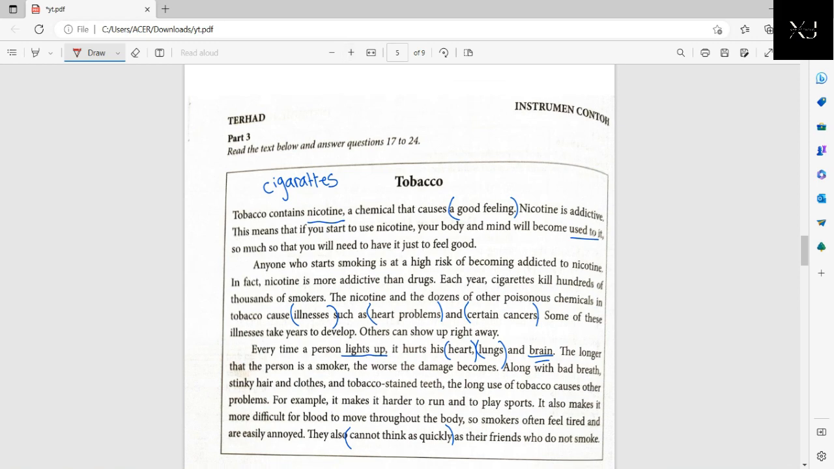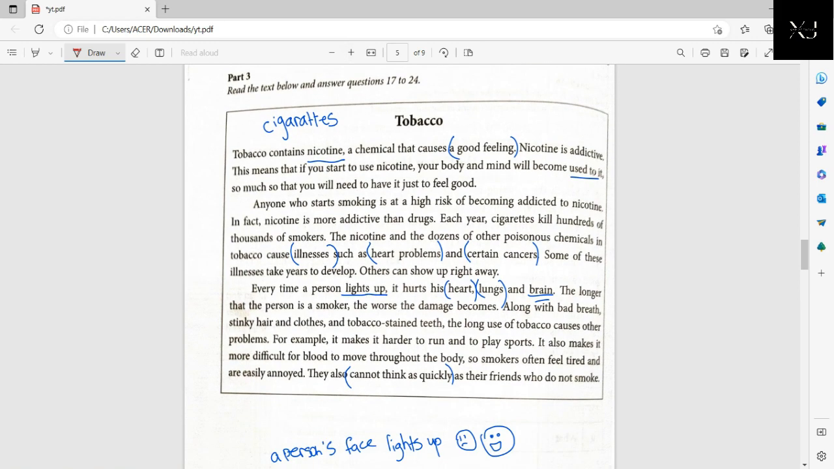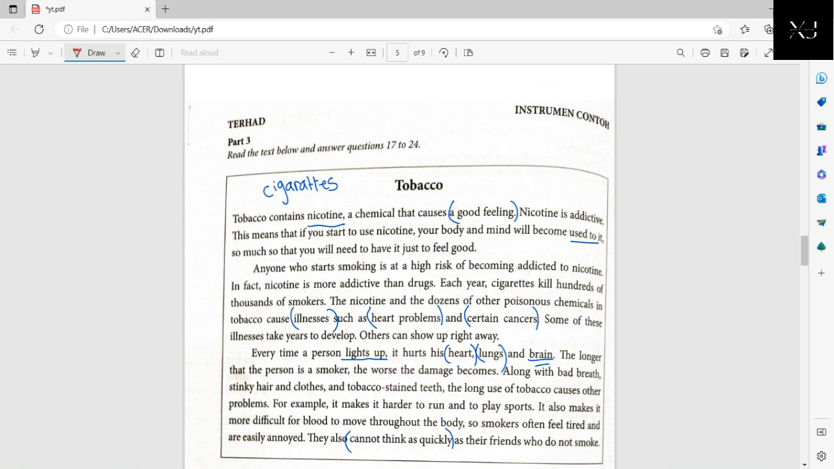Okay, so I will just show you a picture of what a tobacco is like. So what is a tobacco? A tobacco is basically cigarettes, but they are thicker. And as this text explains, tobacco contains nicotine. Nicotine is the chemical that makes a person addicted to smoking, a chemical that causes a good feeling. Nicotine is addictive. You can't stop yourself from using this thing.